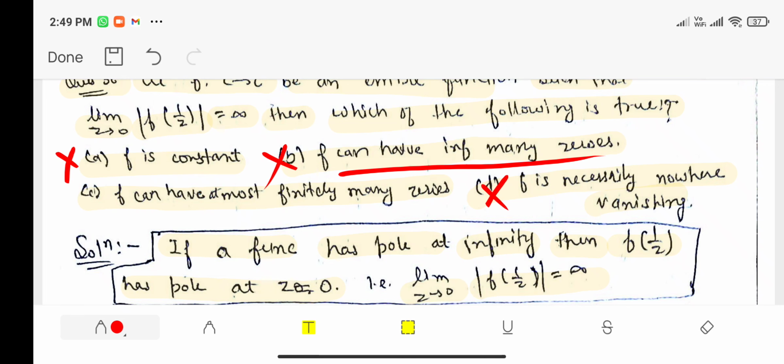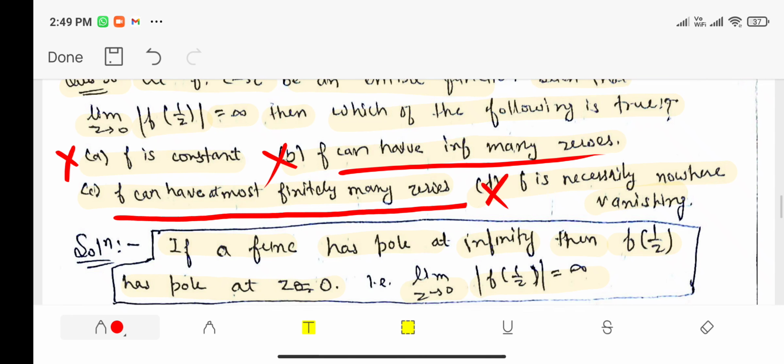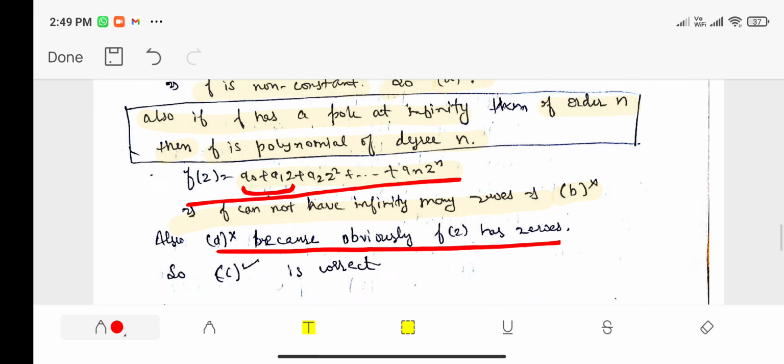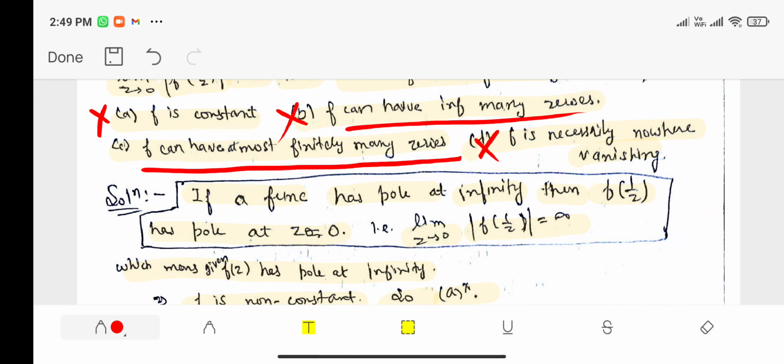Option C says f can have at most finitely many zeros. From this it implies option C is correct. So option C is the only correct option.